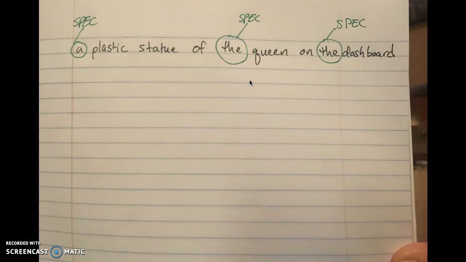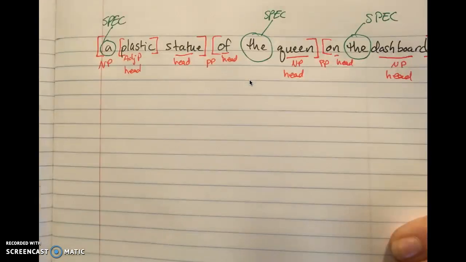A plastic statue is a noun phrase. Of the queen is a prepositional phrase, and on the dashboard is a prepositional phrase. Yeah, that's correct. And within those, in the adjective phrase, plastic is the head. And then of is the head of the prepositional phrase, and then on is the head of the second prepositional phrase.